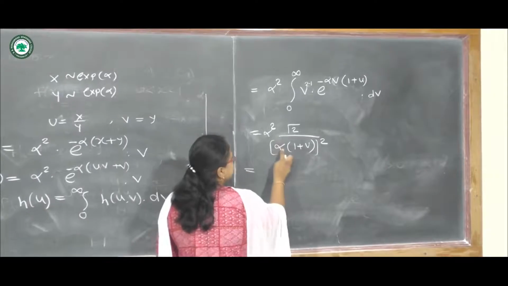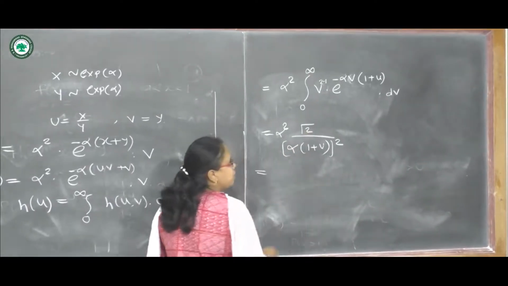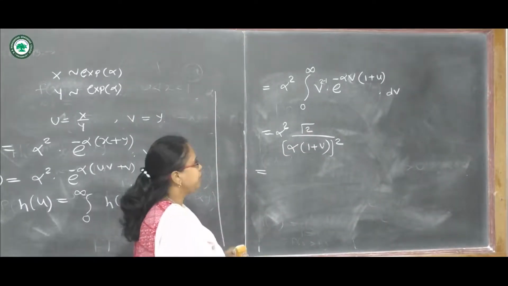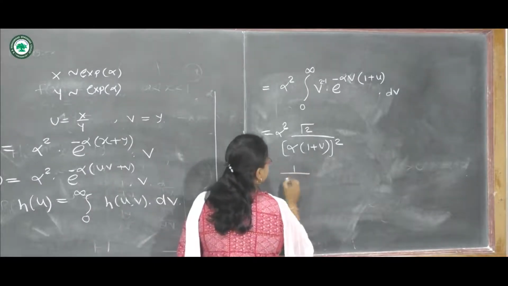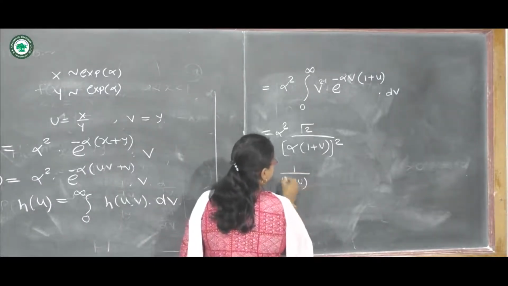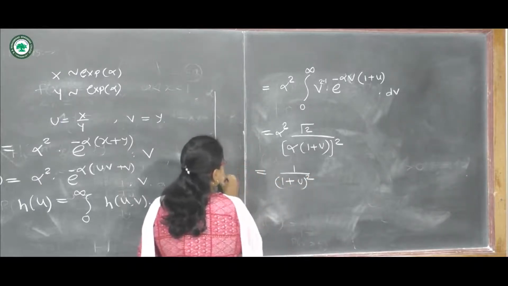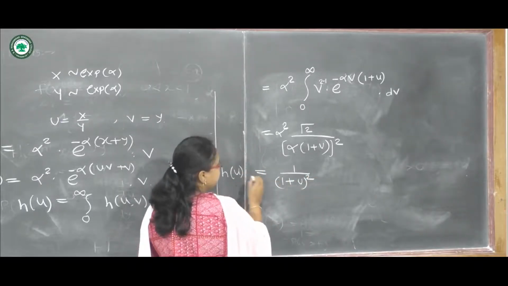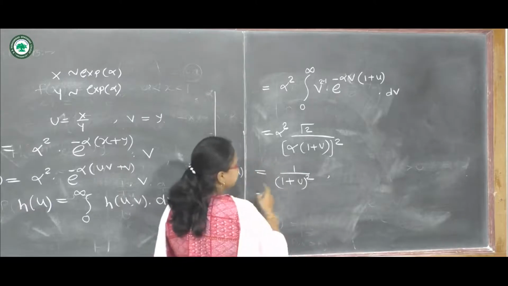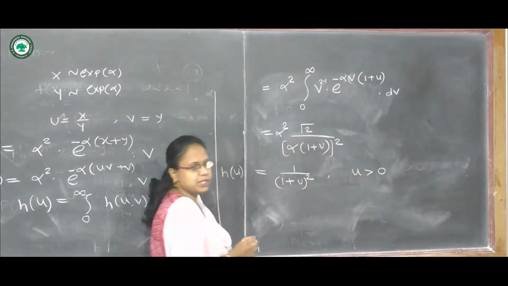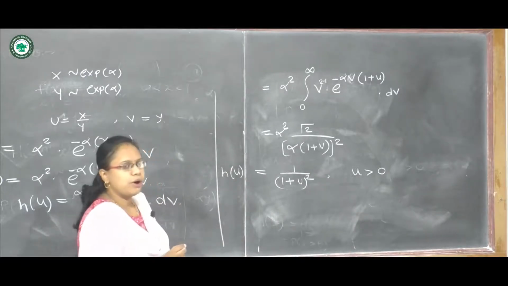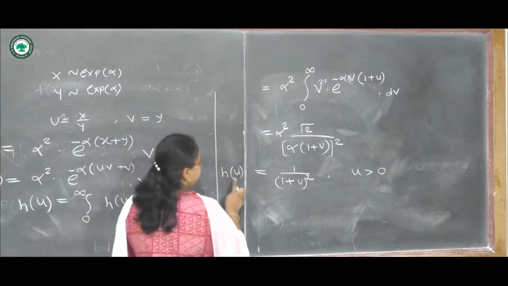Here alpha square gets cancelled, and gamma of 2 is 1 factorial, which is 1. So finally we will have our answer as 1 upon 1 plus u bracket square. This is the PDF of u, denoted by h of u, and u is greater than 0. Similarly, we can obtain the PDF of v.